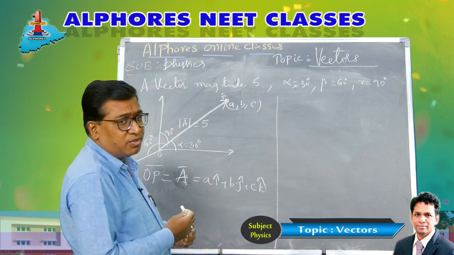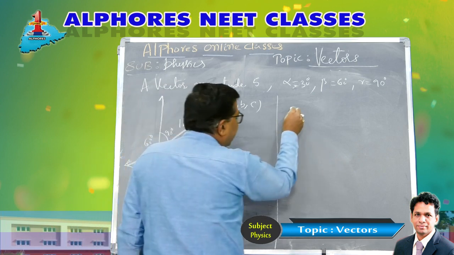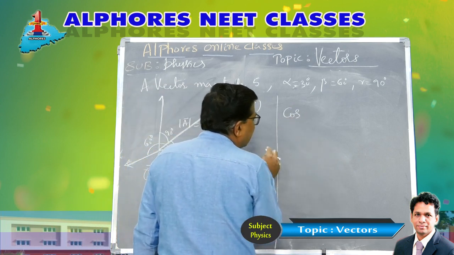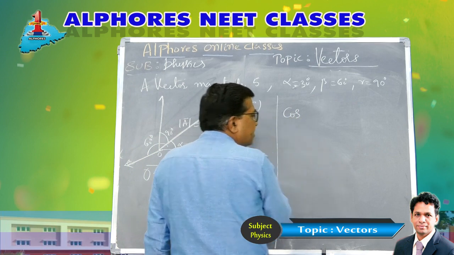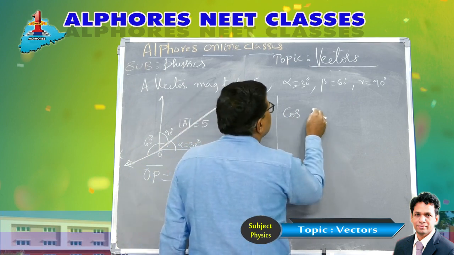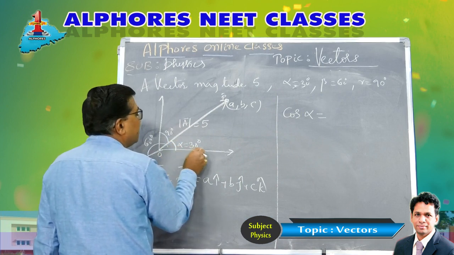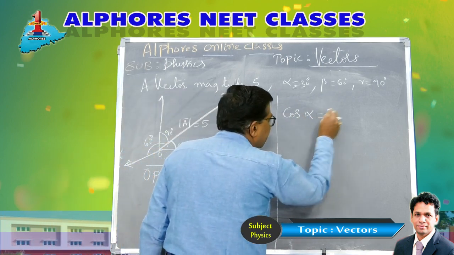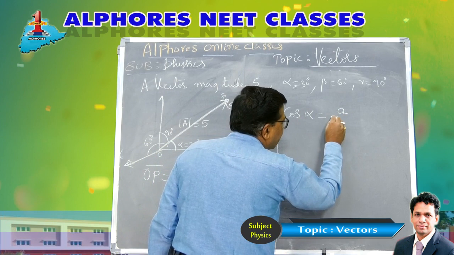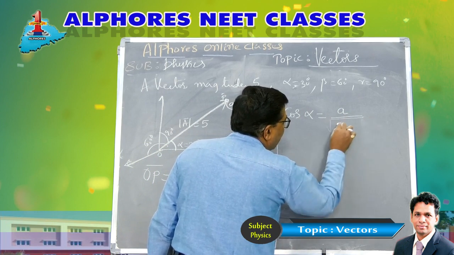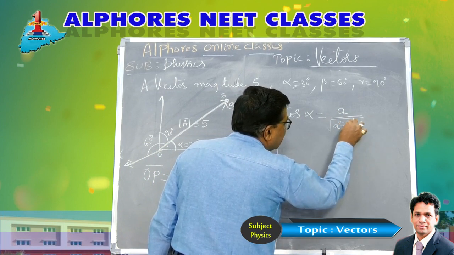Then how to make out the position vector? I have given you the other form. When I talk about the directional cosines, we wrote the formula: if alpha is the angle made with the x-axis, cos alpha is the x component of the vector, a, by under root of a square plus b square plus c square.